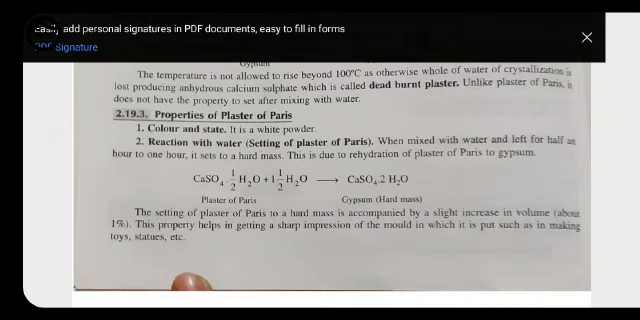Again, because the color of this one is white and it is in the powdery form, it means the state of this one is solid.